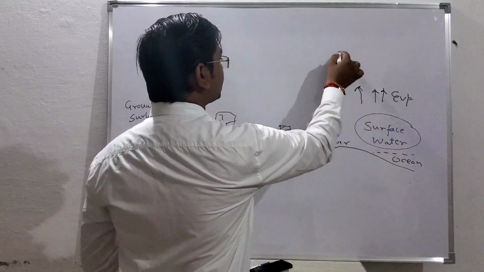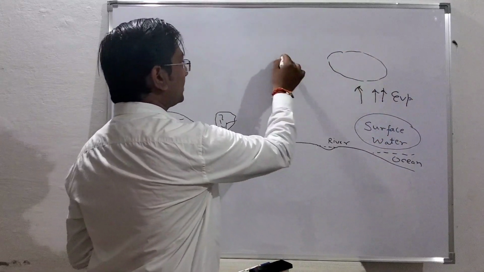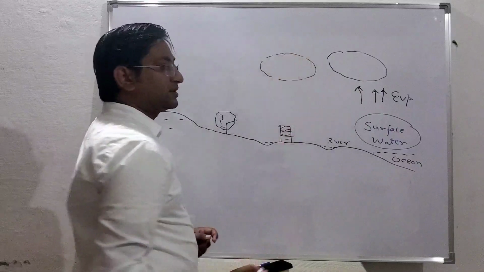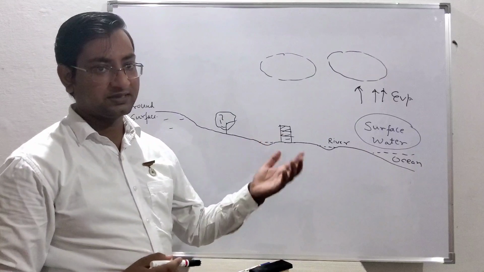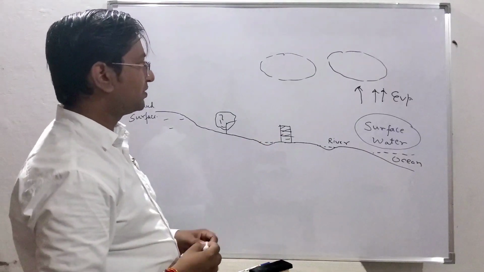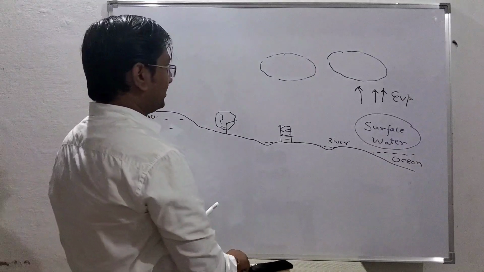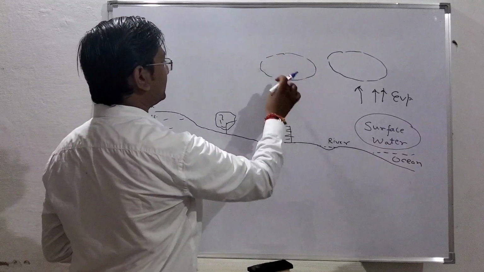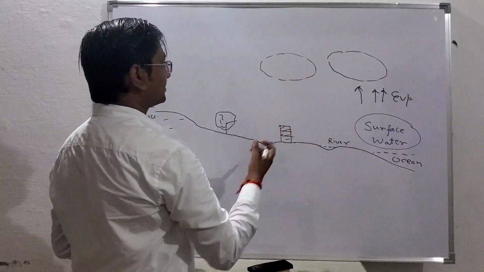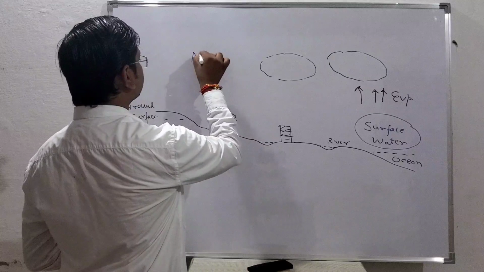Okay, there is also formation of the clouds. A lot of humidity is available over the atmosphere, so a huge amount of water is also available in the atmosphere in the form of clouds. Again, this is the rainy season, so every day you are seeing rainfall occurring. So these are the clouds, and a huge amount of water is available.